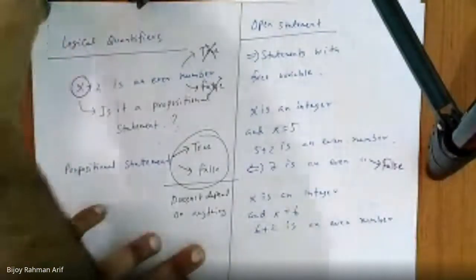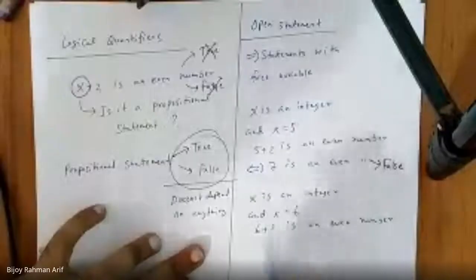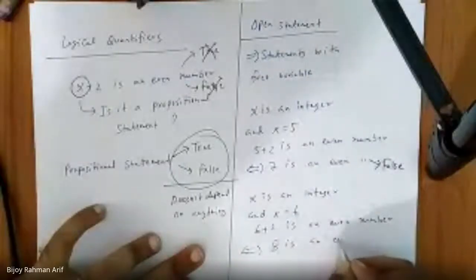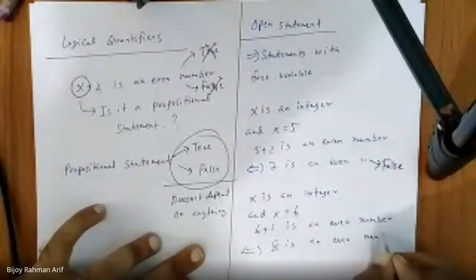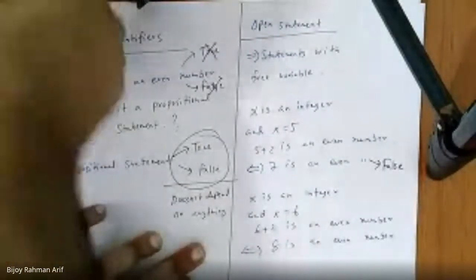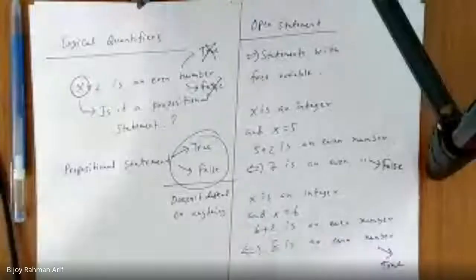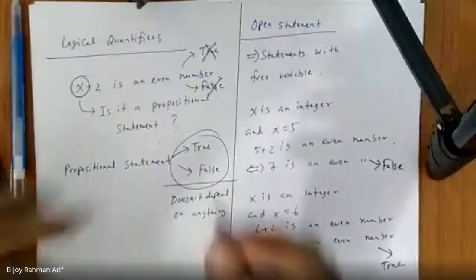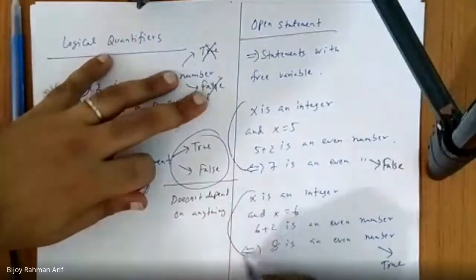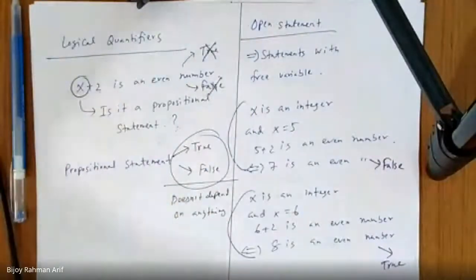Then what's the conclusion? 8 is an even number, which is true. Now it becomes a propositional statement. So remember, whenever any variable is in a statement, it is called an open statement, and each variable is called an open variable or free variable.